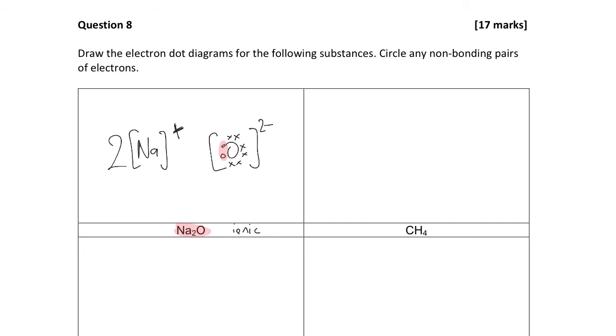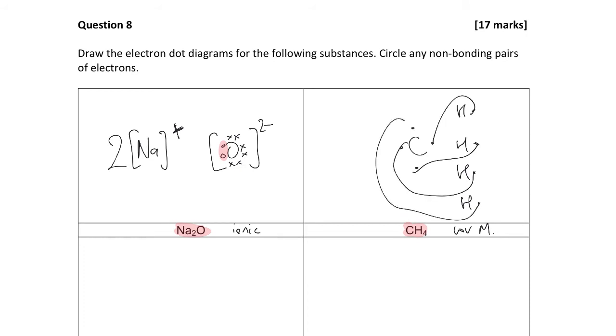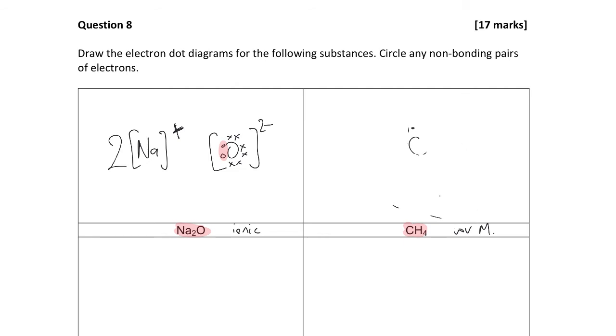CH4, is this an ionic substance or a covalent molecular substance? Okay, it is in fact a covalent molecular substance, right? So I have to follow the little thing, 1, 2, 3, 4, and 4 hydrogens. And if you hadn't worked it out, each of those hydrogens is attached to each of those little lines, which means that when I bring that all in, it's going to look like this, CH4.